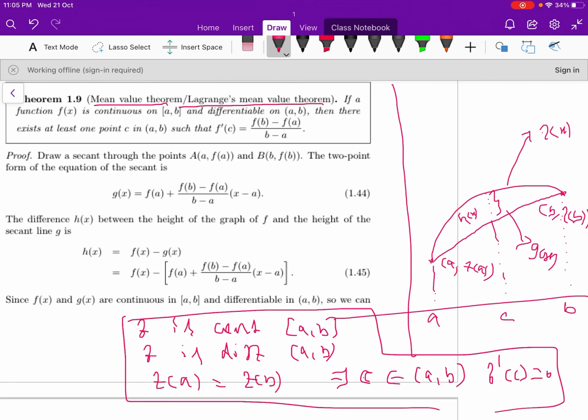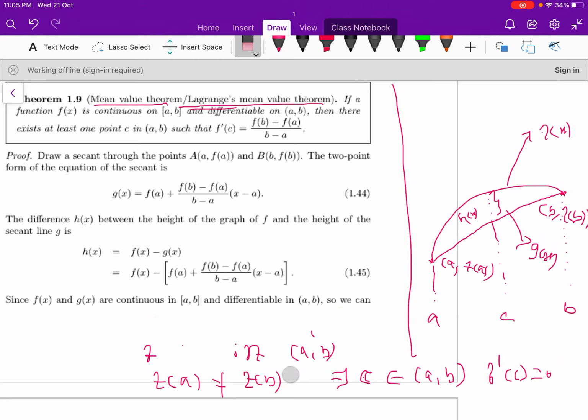If any one of the conditions fails, if f(a) is not equal to f(b), then Lagrange's mean value theorem applies. So if the third condition of Rolle's theorem fails, one can think of Lagrange's mean value theorem when f(a) is not equal to f(b). So clearly we can observe from the figure.